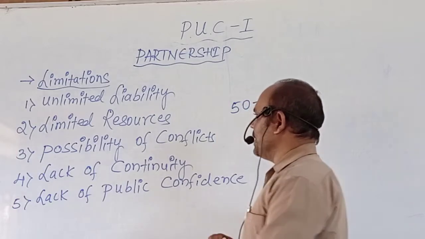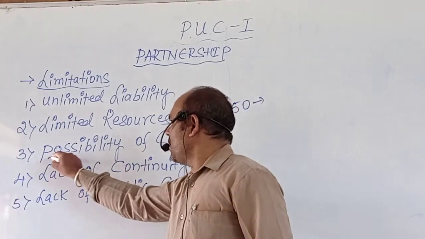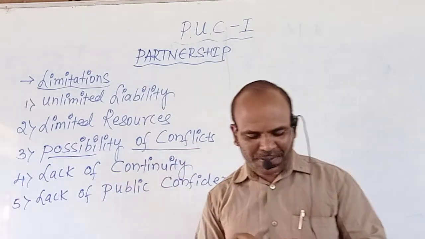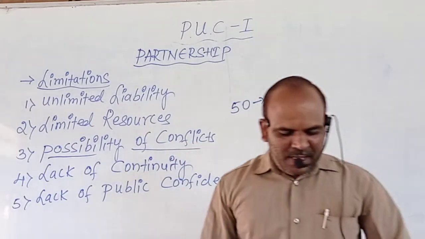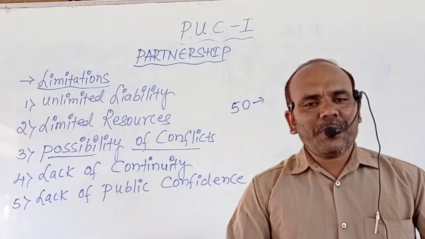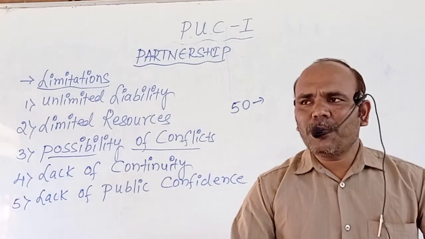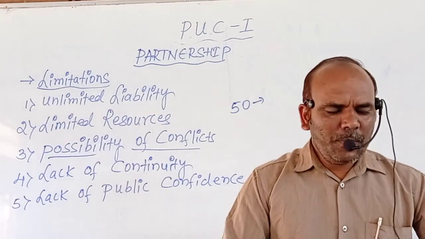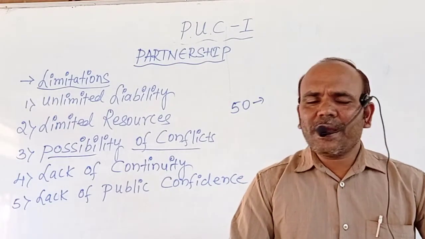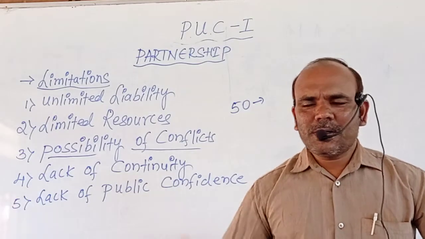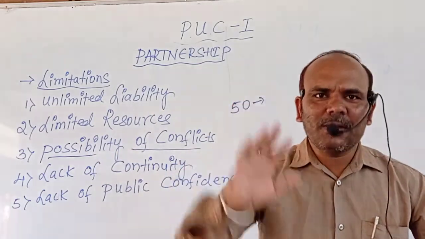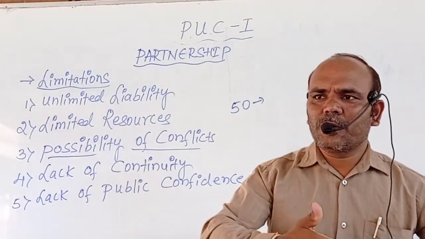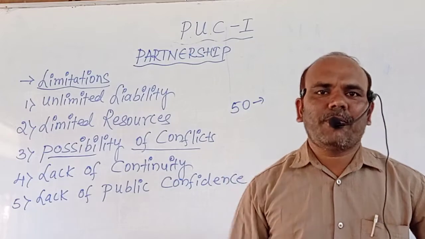Then we will move on to the third one, that is the possibility of conflicts among the partners. Partnership is run by a group of persons, the decision-making authority is shared among all the partners, and all the activities of the business are also shared among themselves.